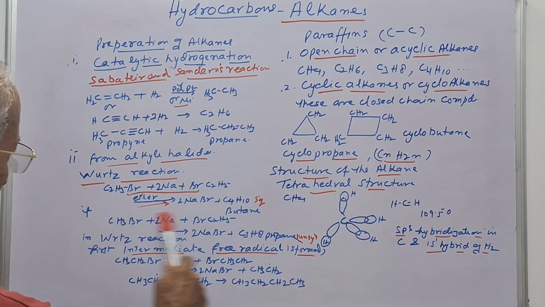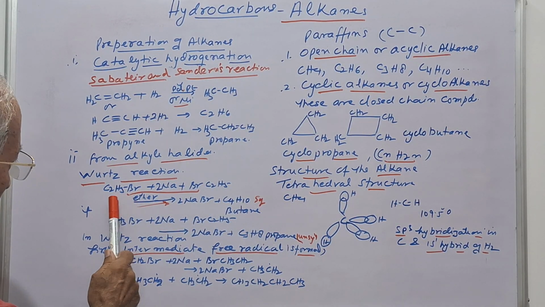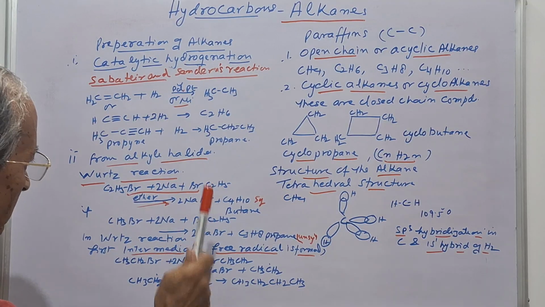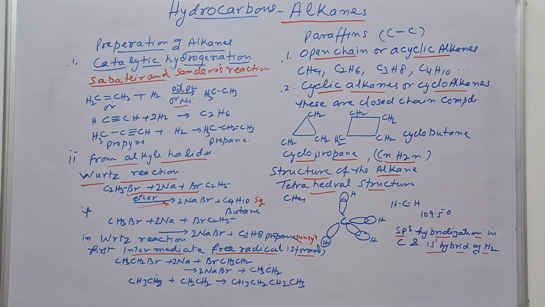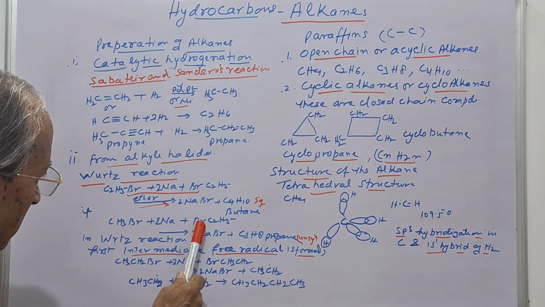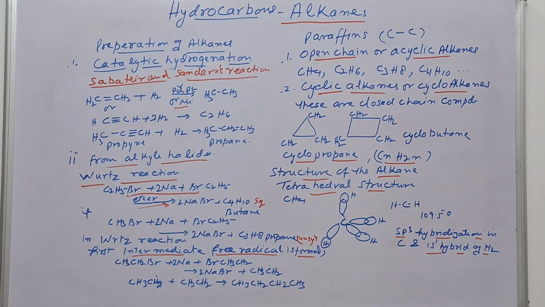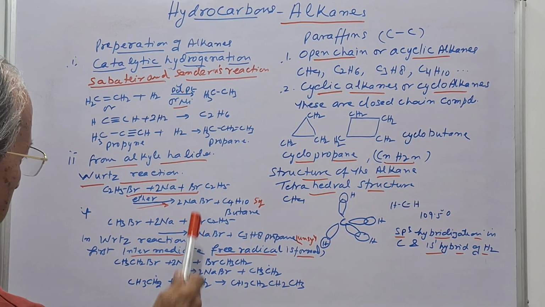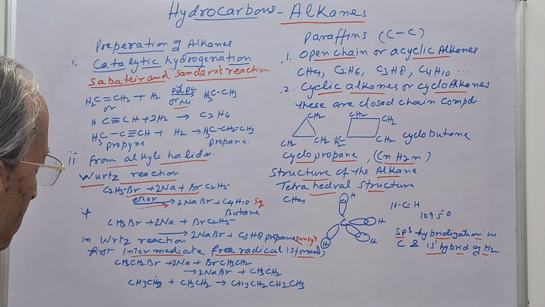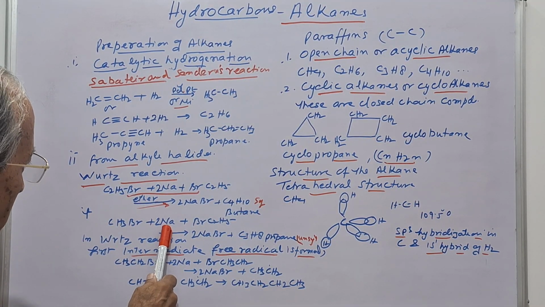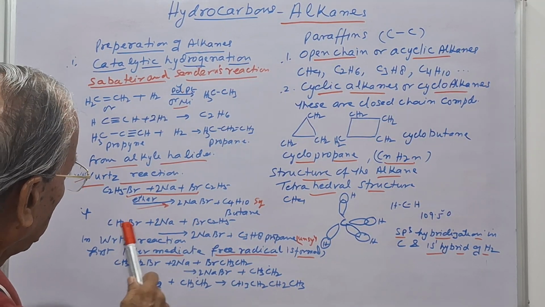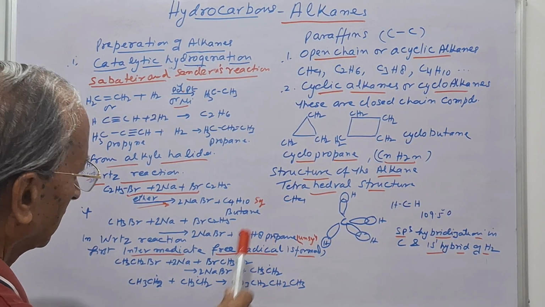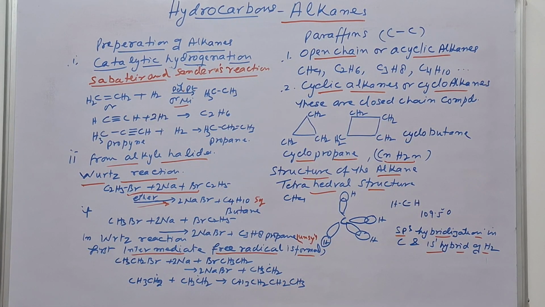Now if you see this reaction, it is a symmetrical reaction. It means two molecules of the same halide form a symmetrical alkane. But if we take methyl bromide and ethyl bromide, here both the alkyl halides are not the same. When they react with sodium in the presence of ether, it forms sodium bromide, and CH3-C2H5 forms propane, which is asymmetrical.